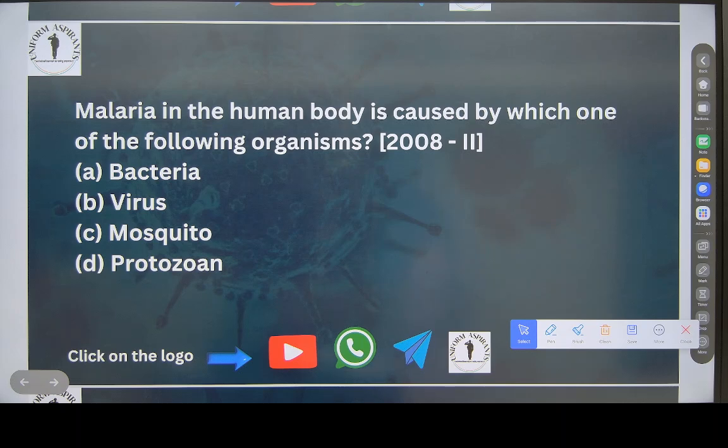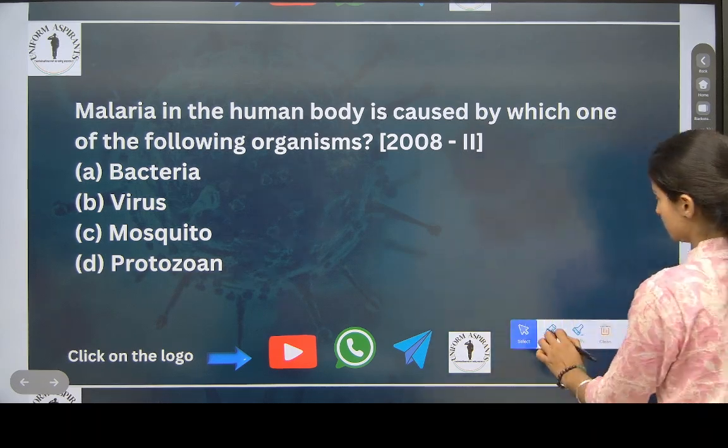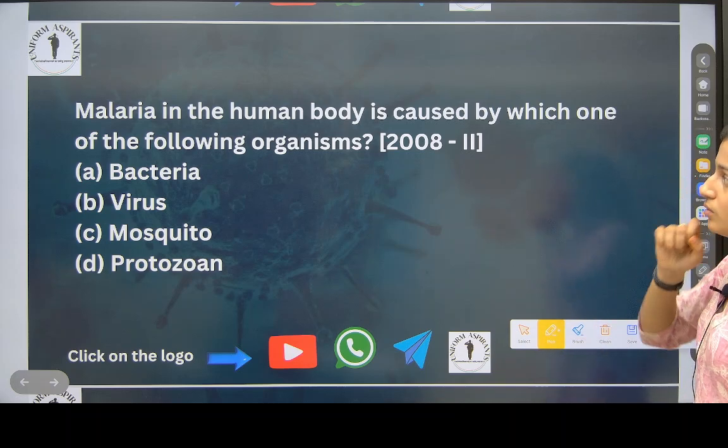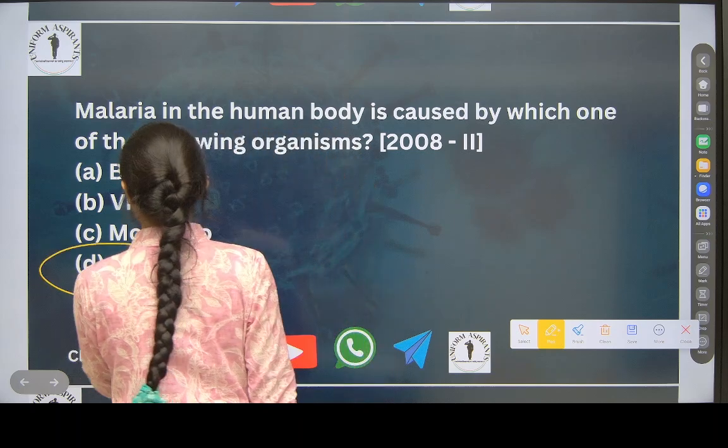And what we discussed before this, that TB can be spread through air also. Remember this also. If a person who has TB is sneezing in public, then that TB can get spread, okay? I told you that malaria is caused because of plasmodium. Plasmodium is a pathogen, yes. But what is plasmodium then? Plasmodium is a protozoan.